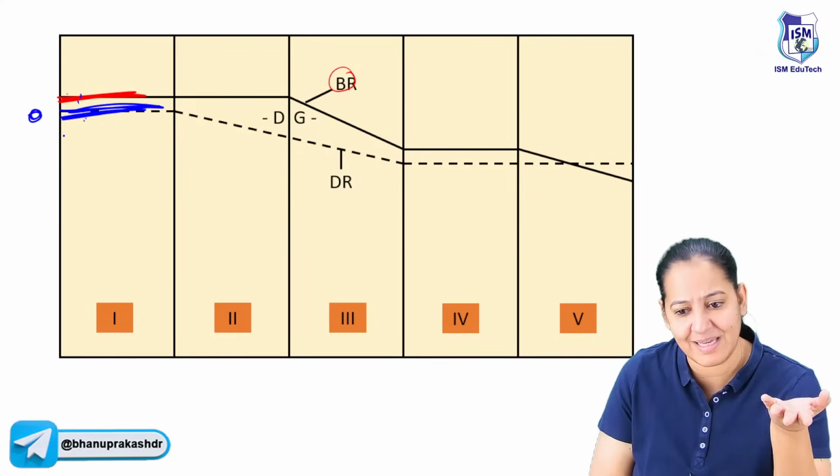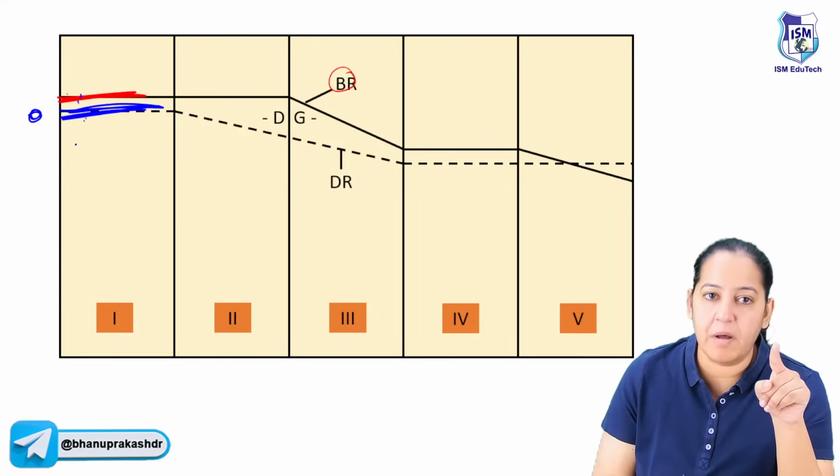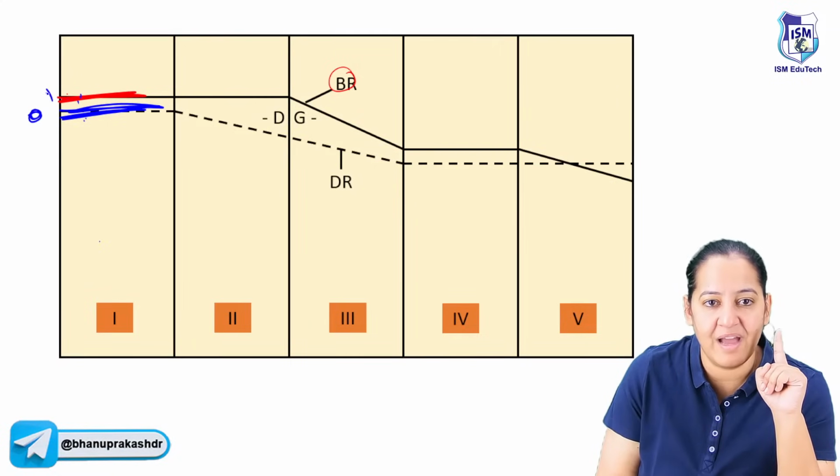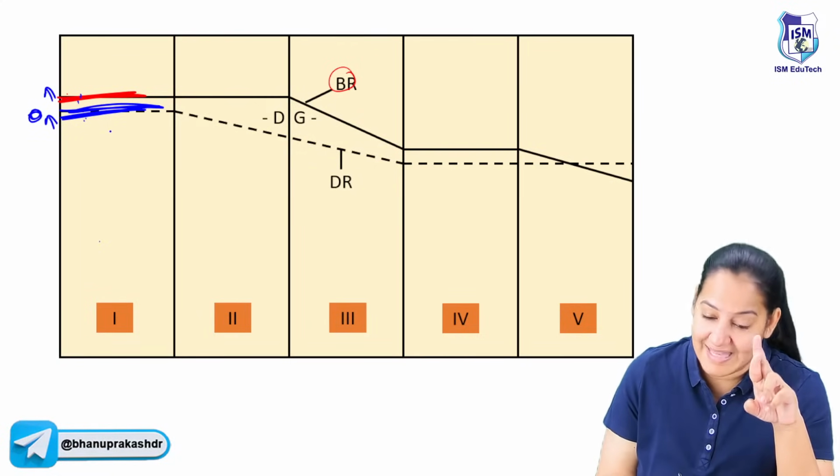You'll say, ma'am, this is the best thing. The population will become stable. But this stage is stage 1. The problem is that both are very high. Birth rate is very high, death rate is also very high, and they are cancelling each other.